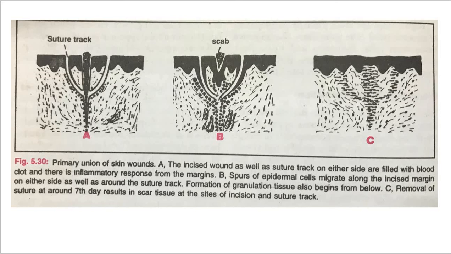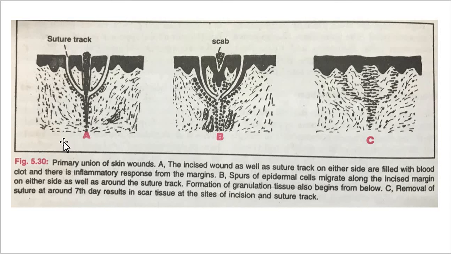In the B diagram, and then in the C diagram, you can see the removal of the suture around the 7th day, resulting in scar tissue at the site of incision and the suture track.